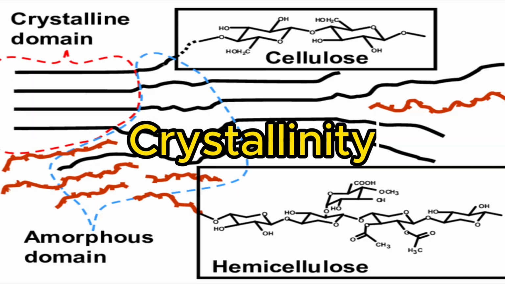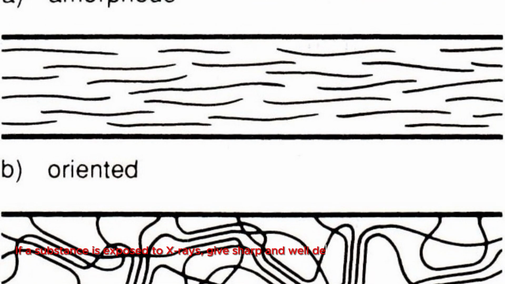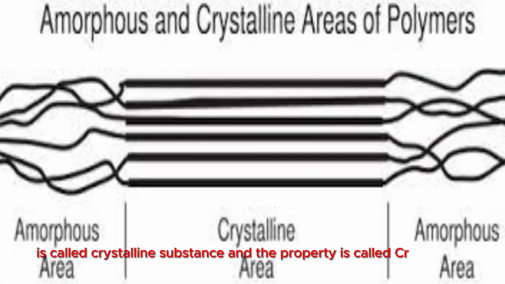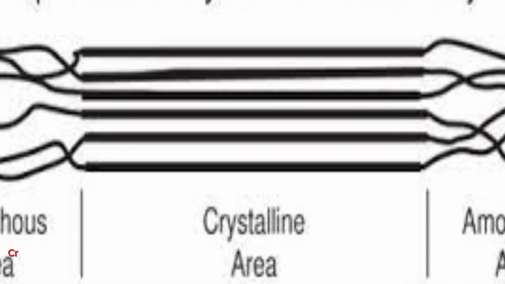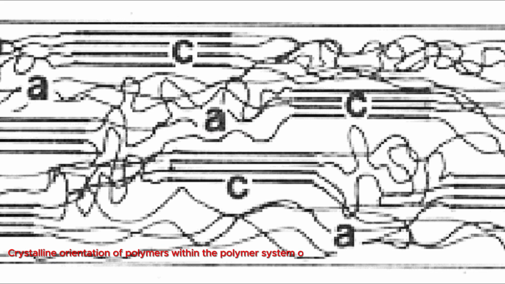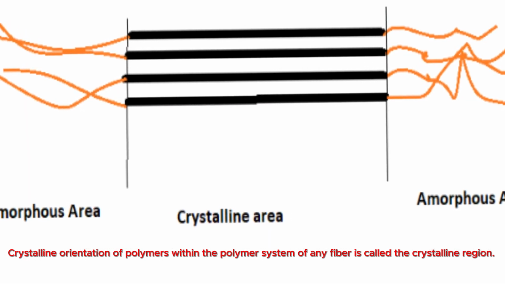Crystallinity. If a substance exposed to X-ray gives a sharp and well-defined X-ray diffraction pattern, it is called a crystalline substance, and the property is called crystallinity. Crystalline orientation of a polymer within the polymer system of any fiber is called the crystalline region.